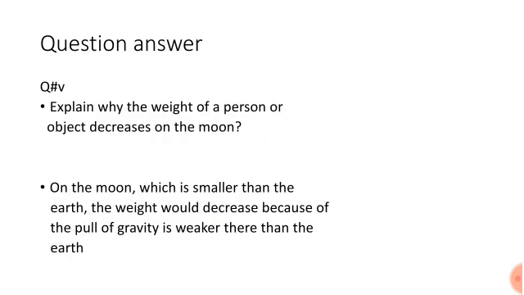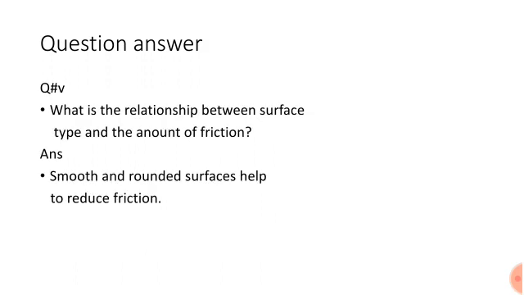Now we are going to solve the question answers. Question number 5 is: explain why the weight of a person or object decreases on the moon. As we know, the moon is smaller than the earth, so the weight decreases because the pull of gravity is weaker there than on the earth. So the weight of a person or object decreases on the moon due to the weaker pull of gravity.